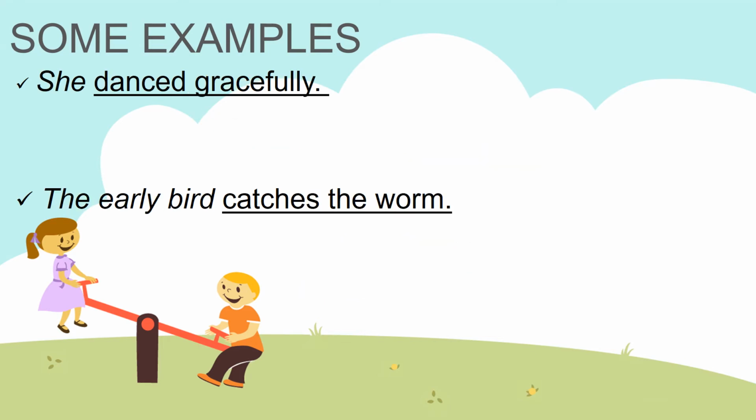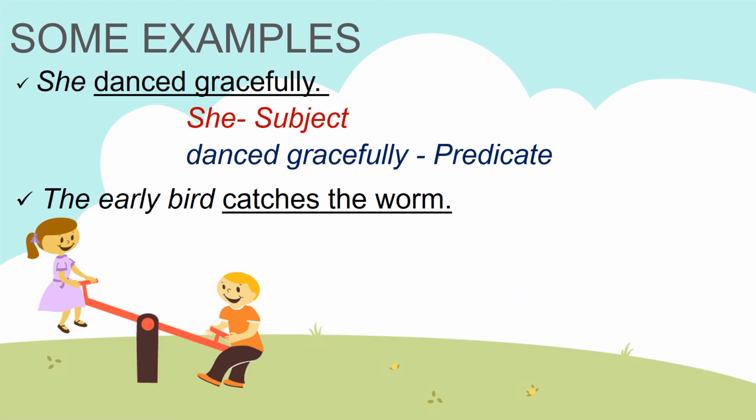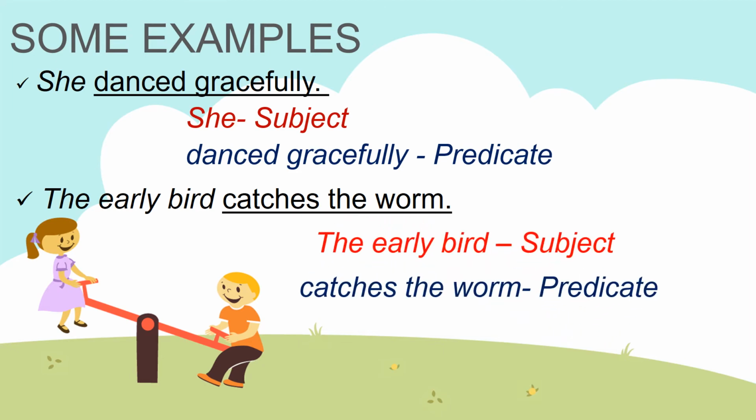Now let's quickly look at some more examples. I'm sure you'll be able to guess now. She danced gracefully. So what is the subject over here? Of course, the word she, and predicate, danced gracefully. The next example, the early bird catches the worm. So of course the subject is the early bird. And what are you saying about that? Catches the worm. Predicate. Okay.